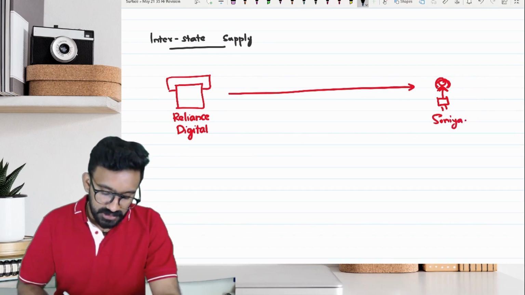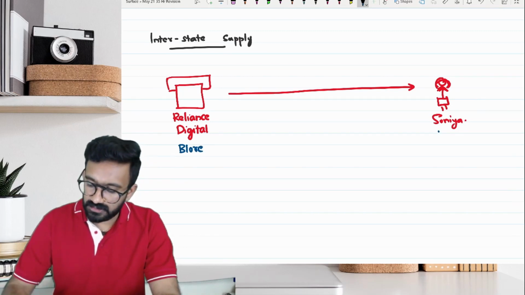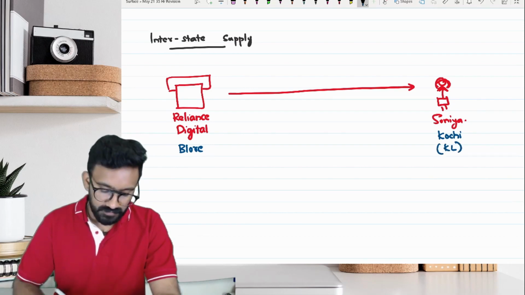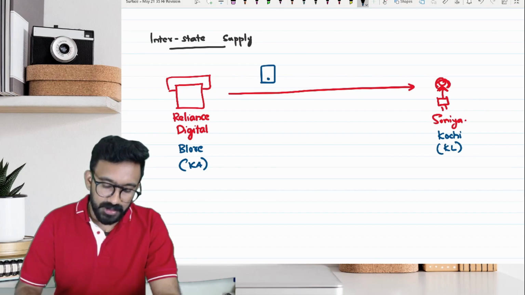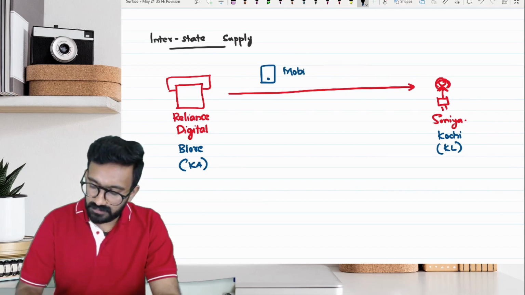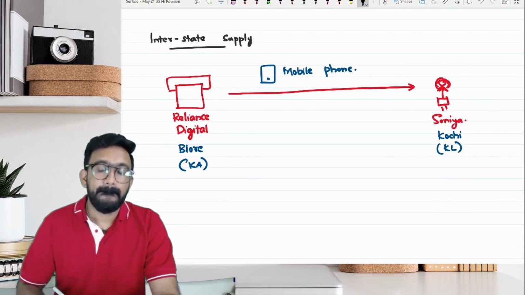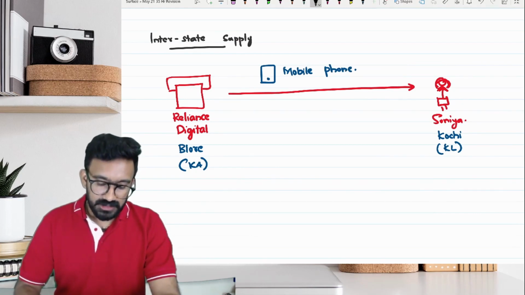Suppose Reliance Digital is located in Bangalore and Sonia is located in Kochi, Kerala. This is in Karnataka. And it is making a supply of a mobile phone, and the value happens to be 10,000.